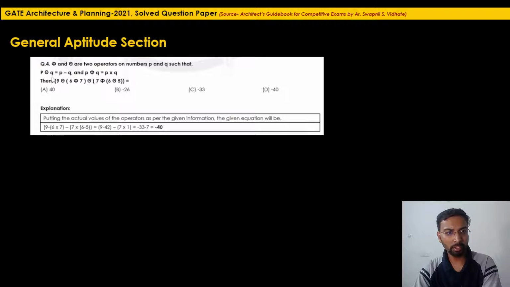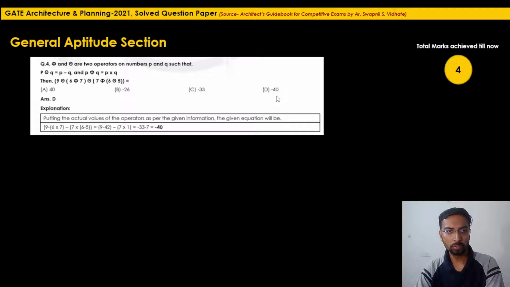Just put the actual values: instead of this symbol put the minus value, and for this symbol put the multiplication value. So by solving this, the answer will be minus 40. Option D. So all these 4 questions were easy to solve. Total marks achieved till now: 4 marks.